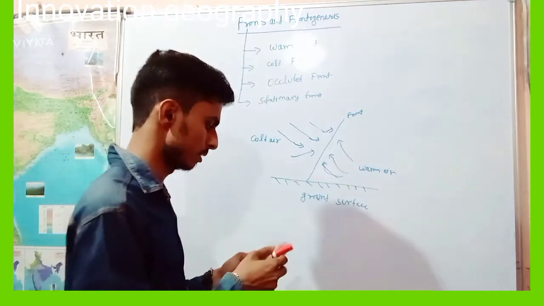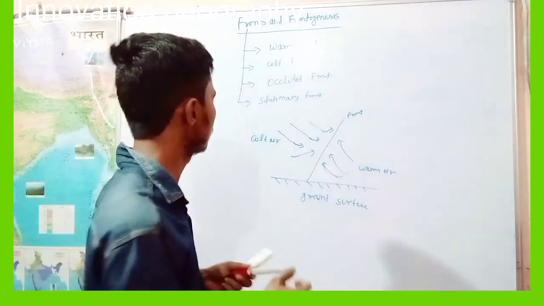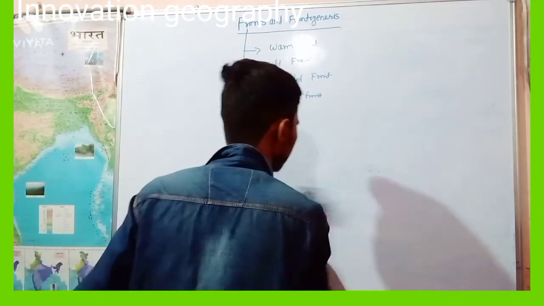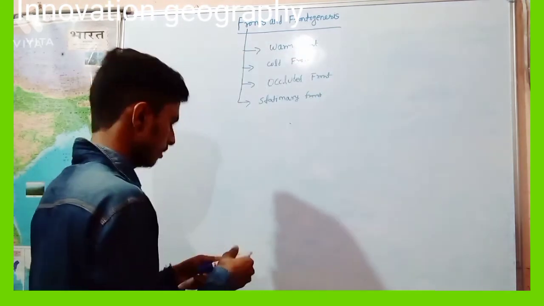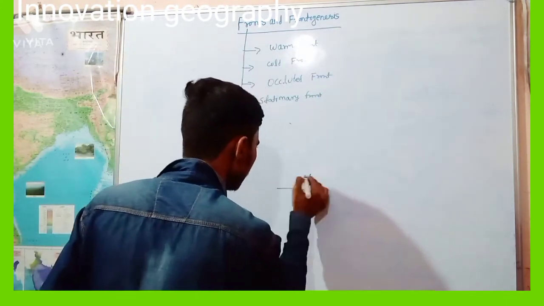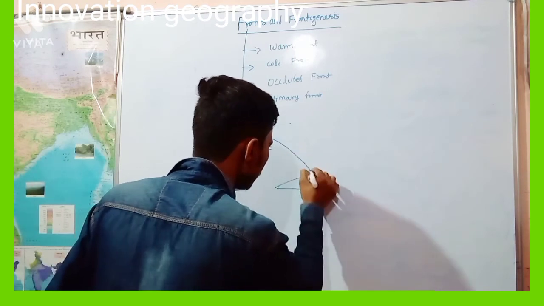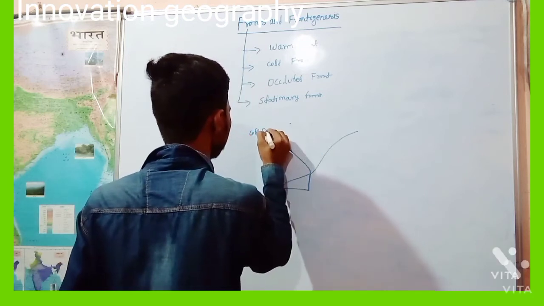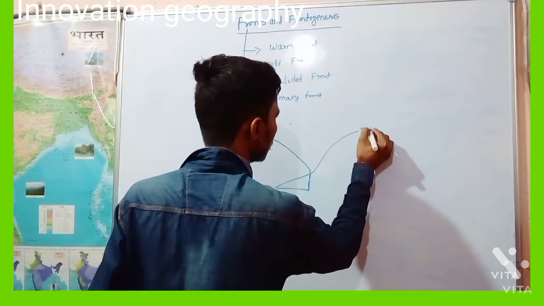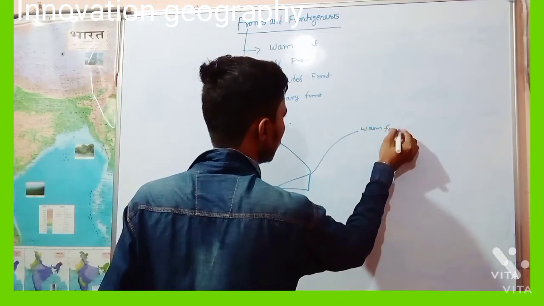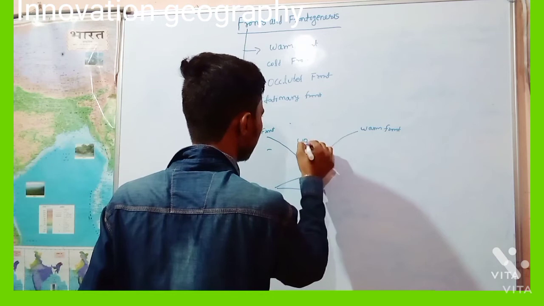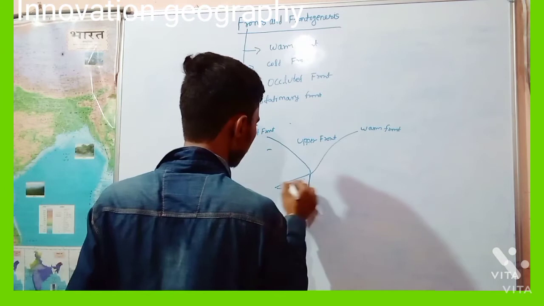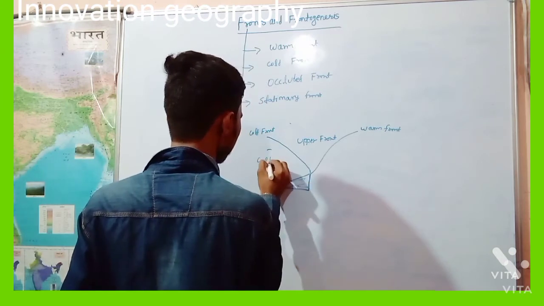After that, the occluded front. When is the occluded front created? Here is the cold front, here is the warm front, and the upper front. Here is the cold air.